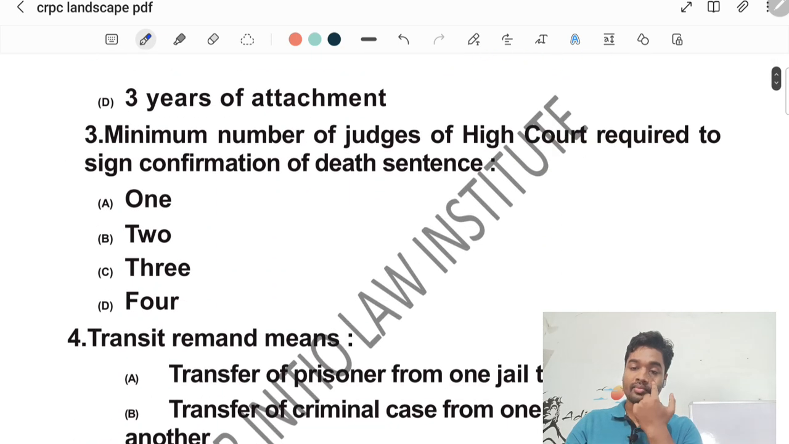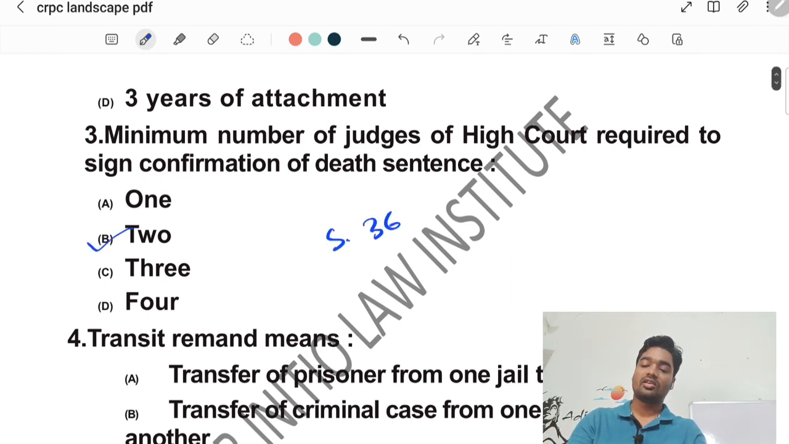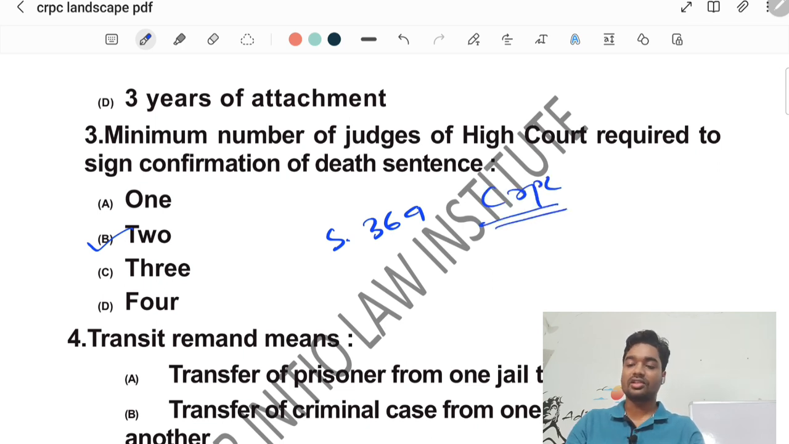Next is minimum number of judges of High Court required to sign confirmation of death sentence. This is again a direct question. The answer is option B as per section 369 of CRPC. We all know that the death sentence needs to be confirmed by the High Court if it is passed by the Sessions Judge.